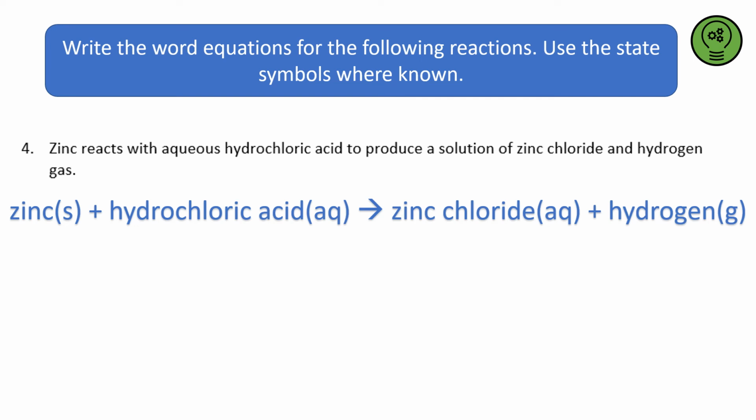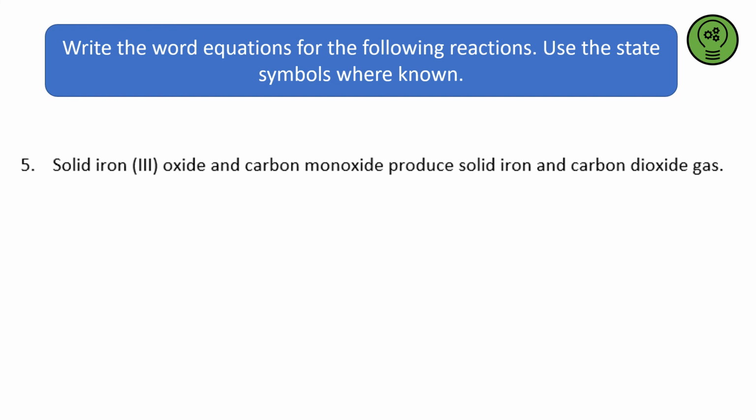We know zinc is a metal, and we would guess that zinc metal is going to be a solid. We're told hydrochloric acid is aqueous. We're not told about zinc chloride, it says a solution of zinc chloride. Now, I did mention aqueous means dissolved in water, and that would make a solution. So the aqueous there comes from the word solution, and the hydrogen gas is already mentioned. Okay, pause the video and have a go, please.